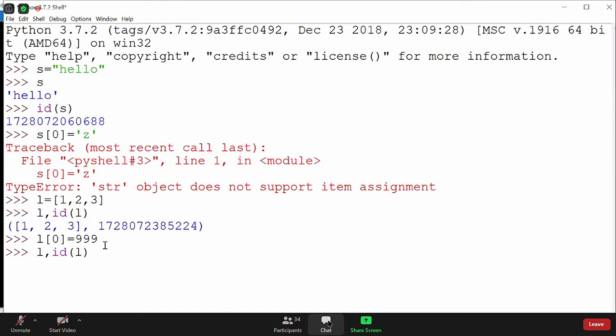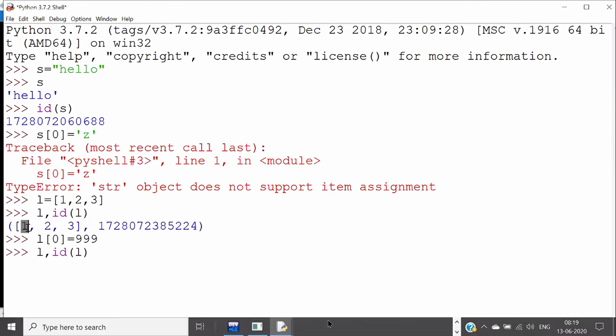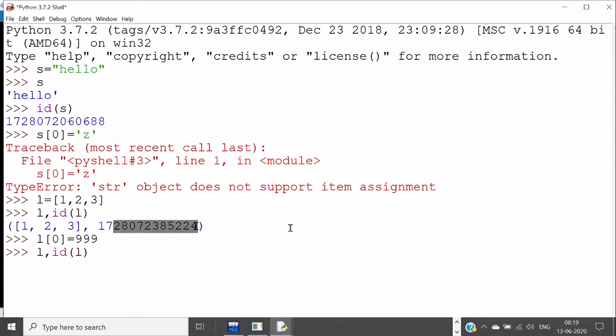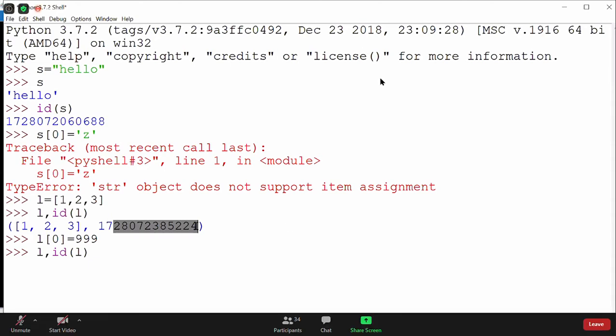No. It will become 999, 2 and 3, but the address will be the same. Do you agree? The value gets changed now, but the ID will be the same. So that's called mutability.